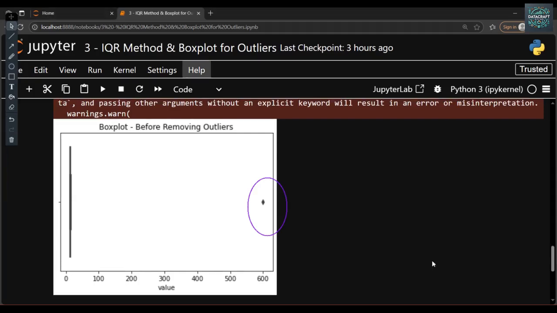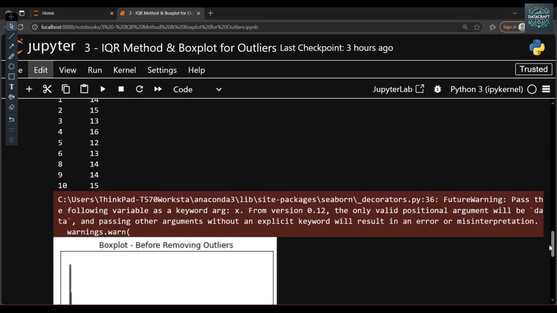See, this is the outlier. It is a major problem. If I cannot handle these outliers, because of this outlier, it will change the entire distribution. So I hope you guys understand with respect to outliers. Now